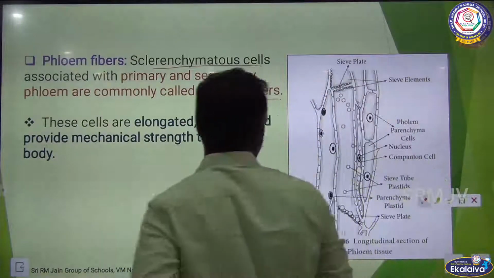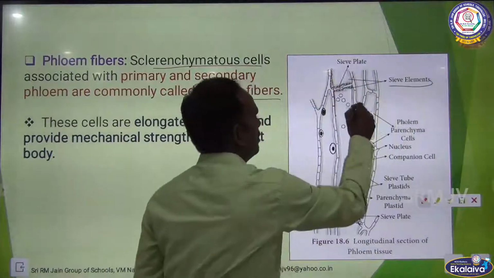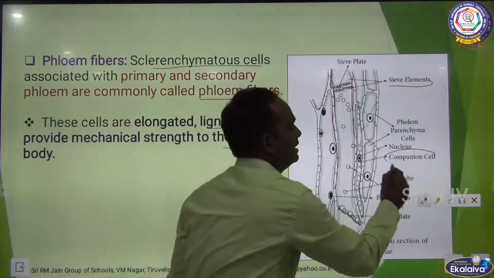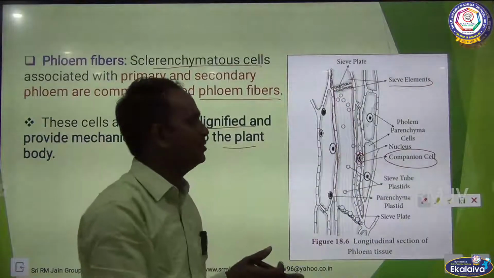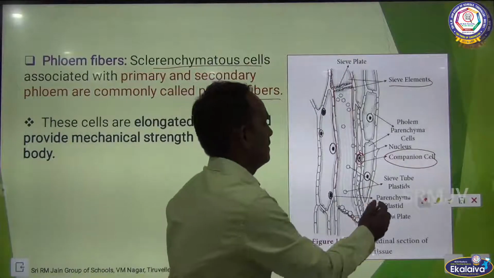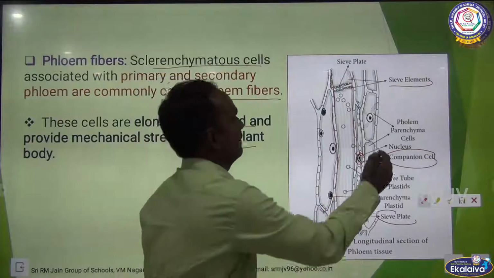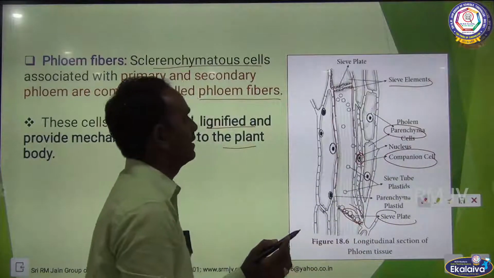See the picture here, children. We already discussed the sieve elements. It is a long, slender, tube-like structure, and this companion cell is attached laterally to the sieve tube. The third one is this, a sieve plate here. This is the parenchyma cells, phloem parenchyma cells. Okay.